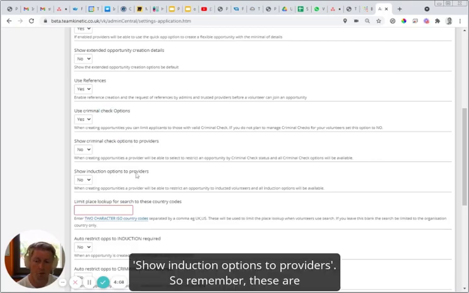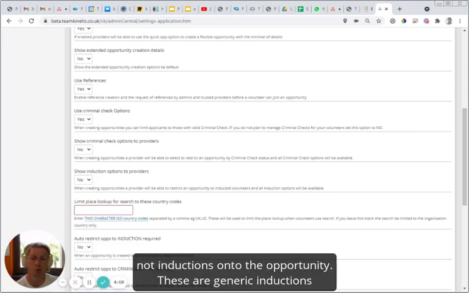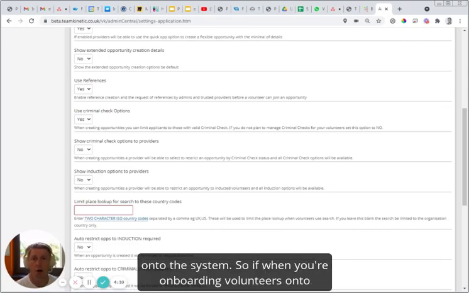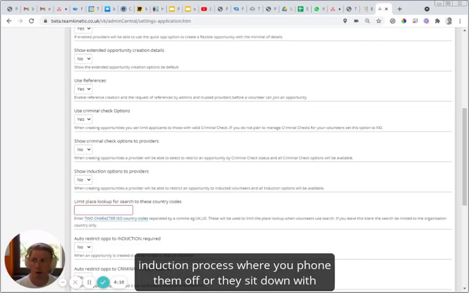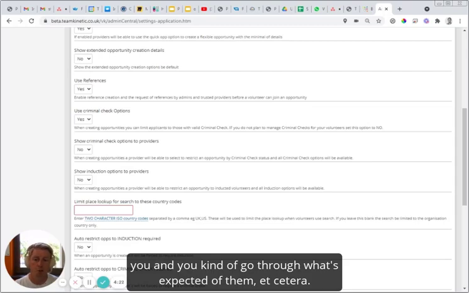Show induction options to providers. Remember, these are not inductions onto the opportunity. These are generic inductions onto the system. When you're onboarding volunteers onto your system when they first register, do you have a generic induction process where you phone them up, or they sit down with you and you go through what's expected of them?